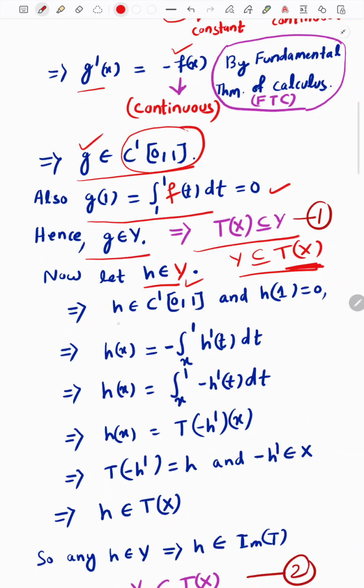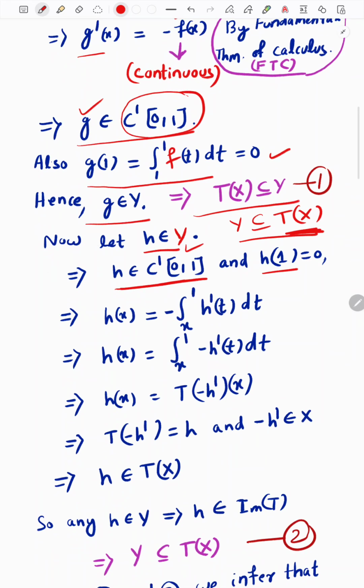Since h belongs to Y, by the definition of the set Y, h lies in this differentiable function space, and h of 1 is equal to 0. Since h of 1 is equal to 0 and h is differentiable, we can write this by using the fundamental theorem of calculus, because its integral value gives what? h of 1 minus h of x.